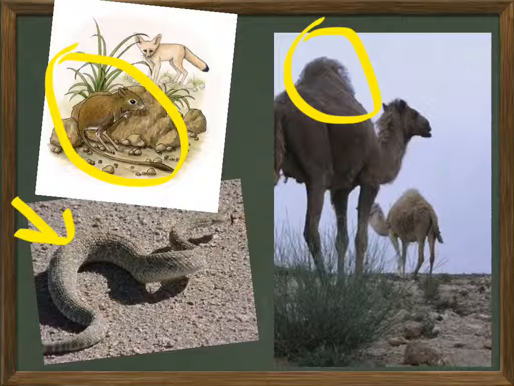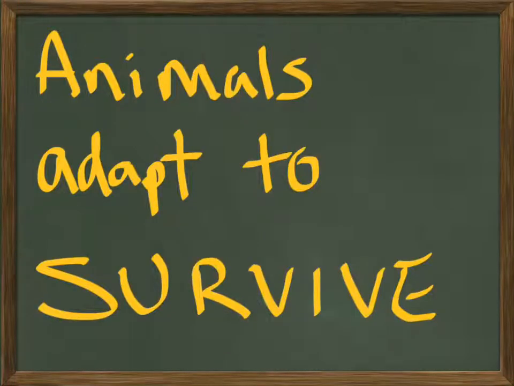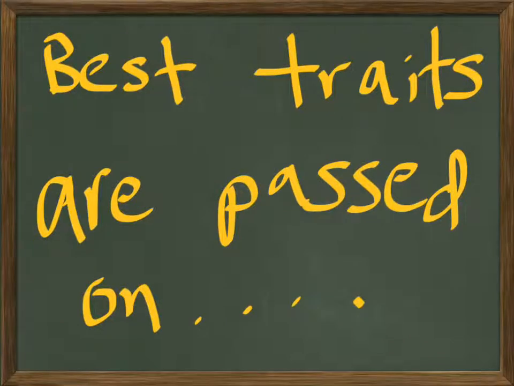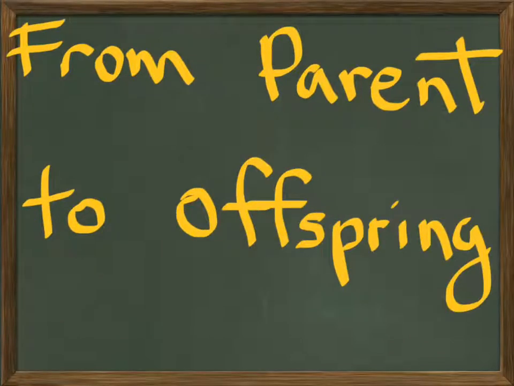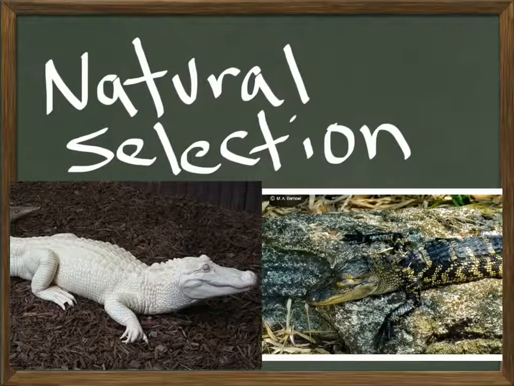Again, we're talking physical adaptations. And adaptations, the name of the game is all about survival. Animals adapt to survive in their environments. And as I mentioned before, only the best traits are passed on from the parent to the offspring. And this is a process known as natural selection.